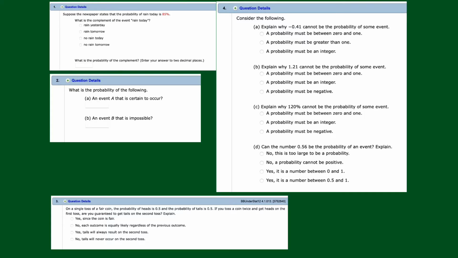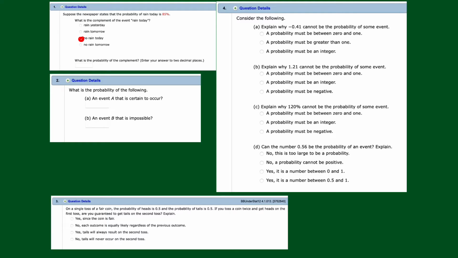Problem number 1 says, suppose the newspaper states the probability of rain today is 85%. What is the complement of the event? Well, the complement is the opposite. So rain today, what's the opposite of rain today? Would be no rain today. Any one of those? Nothing to do with yesterday or tomorrow. There it is, right there. No rain today. That is the complement of this event.